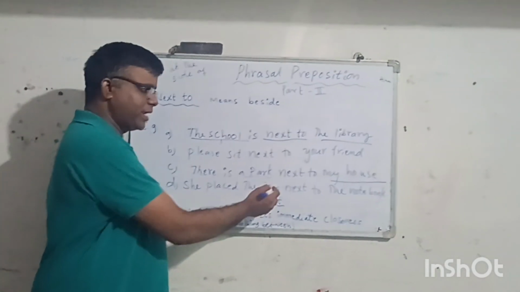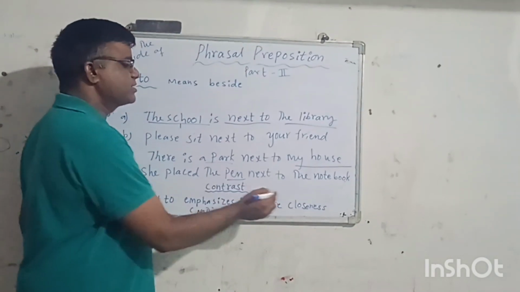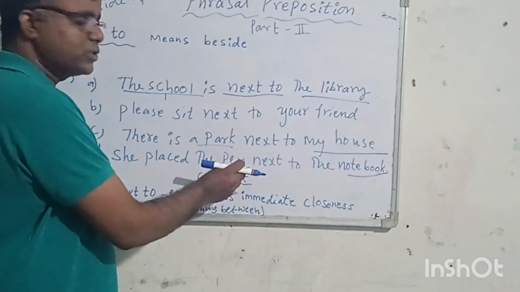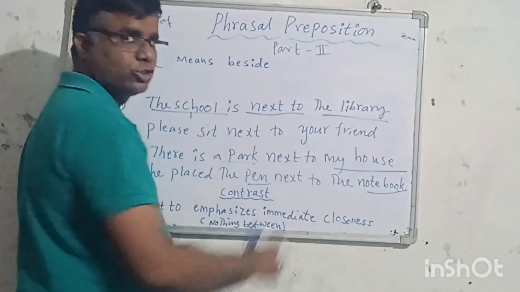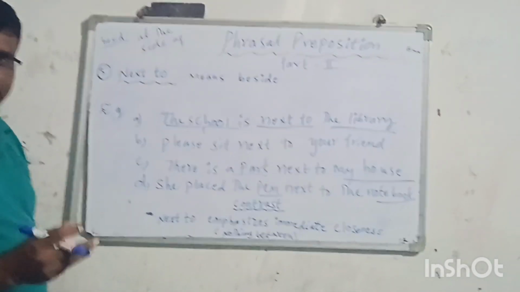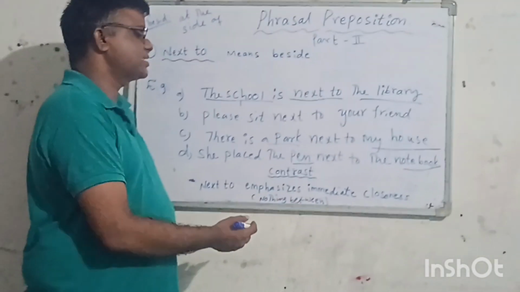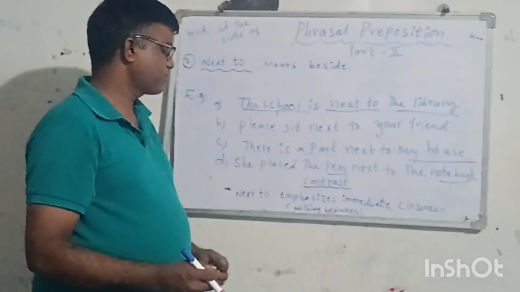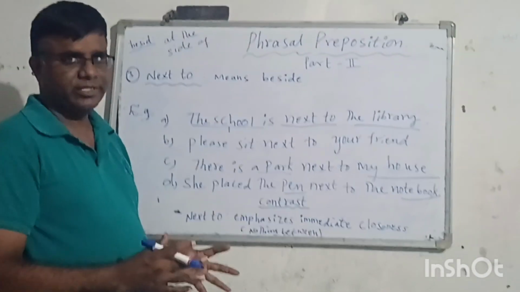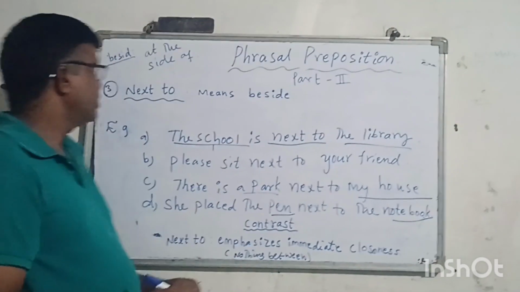She placed the pen next to the notebook. So here, there is a pen and a notebook. She put the pen beside the notebook. So here, the contrast between next to and beside: next to emphasizes immediate closeness, nothing between, there is no other object between.